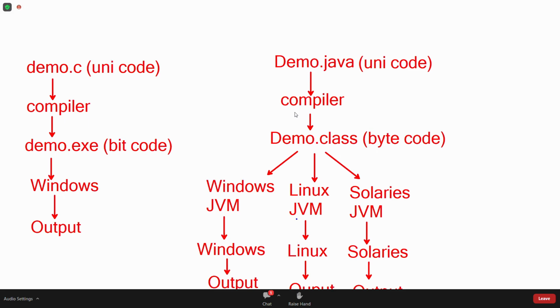Interpreter converts line by line. Will the compiler produce a file? Yes. Will the interpreter produce a file? No. Is a C program platform dependent or independent? Platform dependent. Is a Java program platform dependent or independent? Independent. Okay, up to here, all people gave right answers.